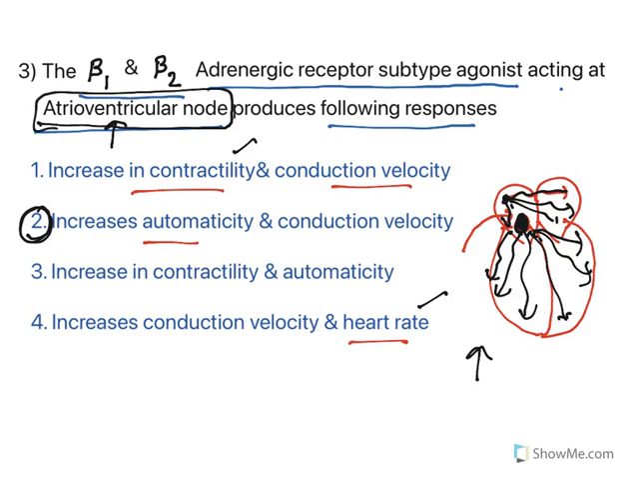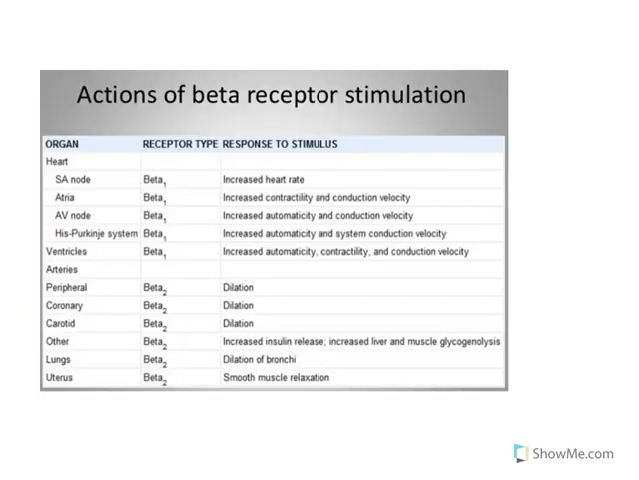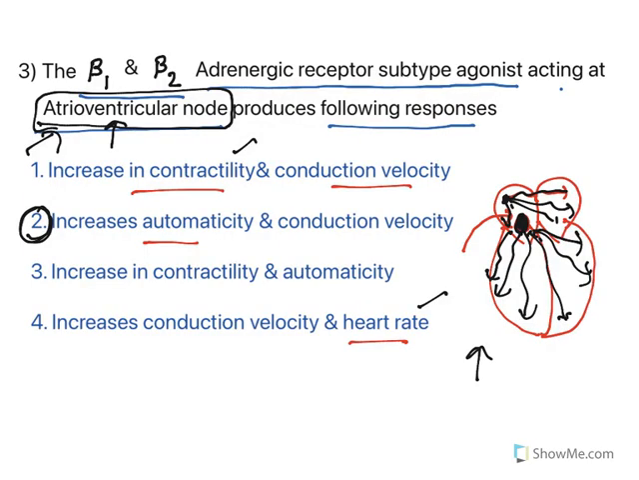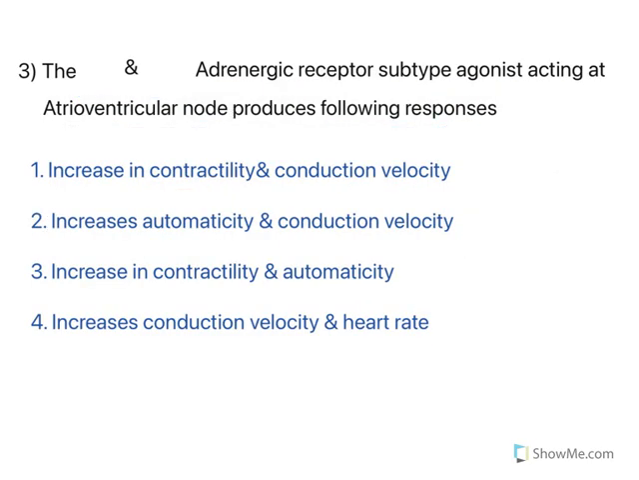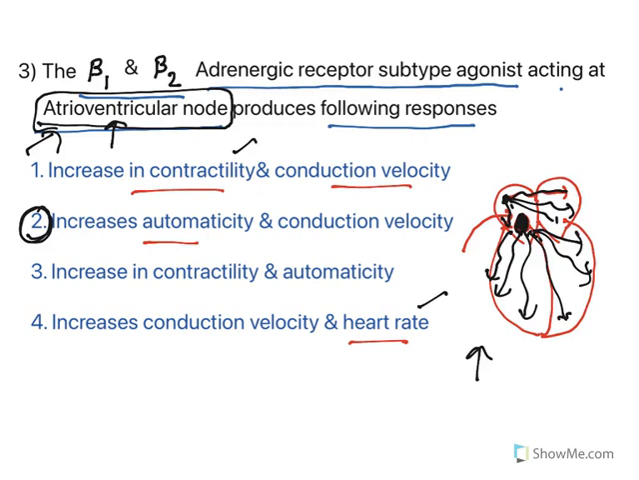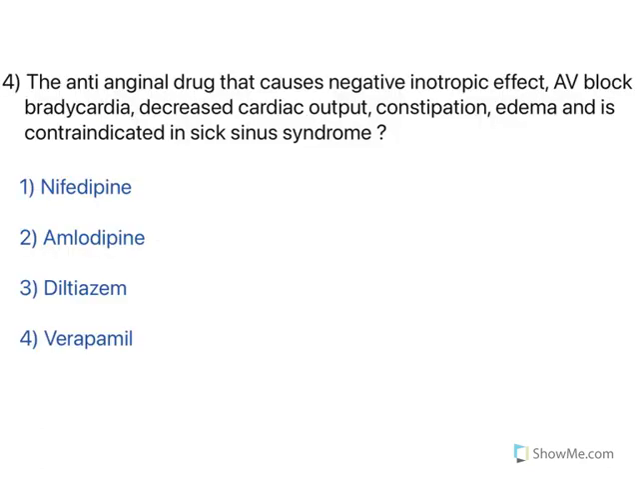This is a good question. In order to confuse students, they have made this one. So you need to understand this. At the SA node it increases heart rate, but at the atria it increases conduction velocity and contractility. But at the AV node, automaticity and conduction velocity are increased. You need to analyze this chart, then only you will be able to understand this question and get the right answer. So what is the right answer? The right answer is increasing automaticity and conduction velocity.